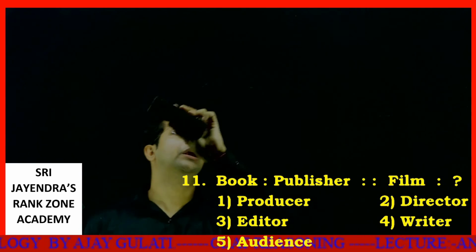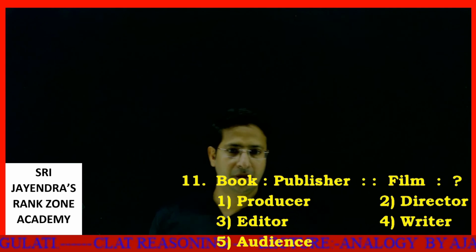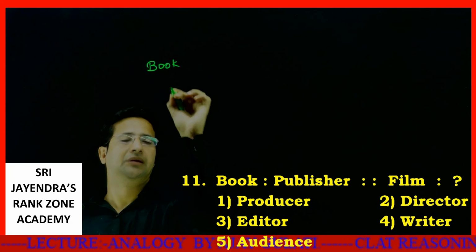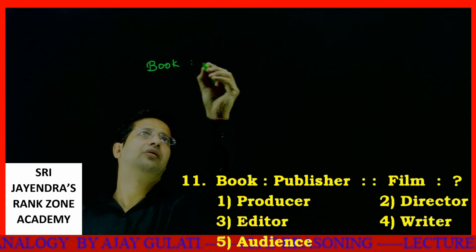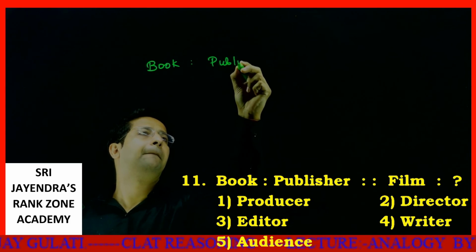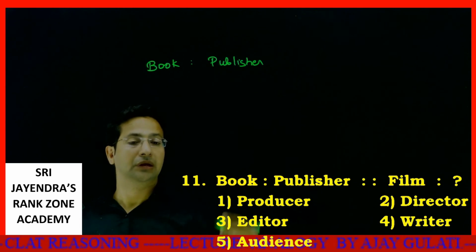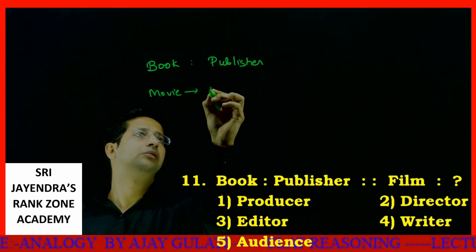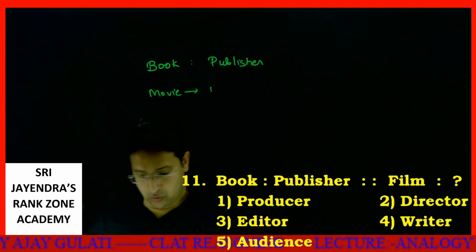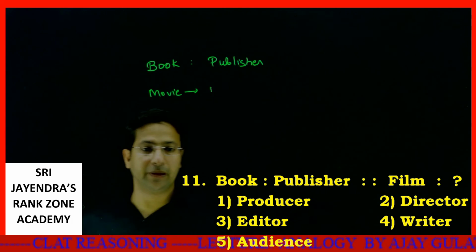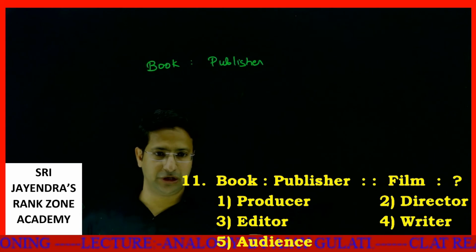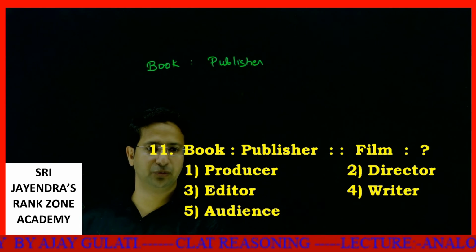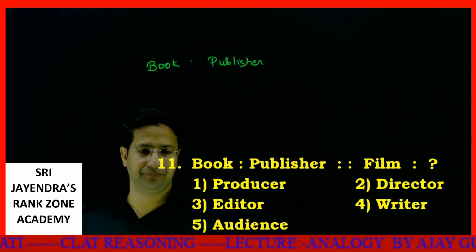Now, this also will take a bit of logic. Book is to publisher. Okay. Then a movie, a film is to what? A film is to either... audience is absolutely meaningless. Okay, audience is meaningless, so I take this audience portion out. This is not at all useful.